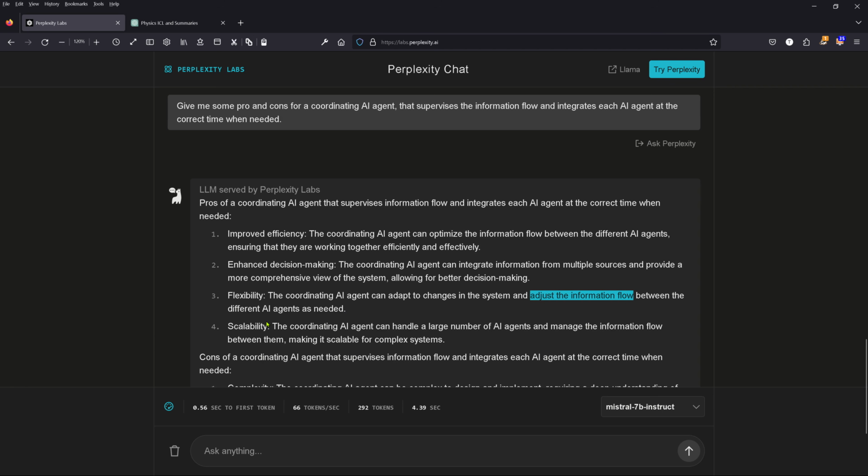So if you have a dynamic system, I found out that in my cases, a coordinating AI agent that supervises three other task-specific AI agents is really helpful.